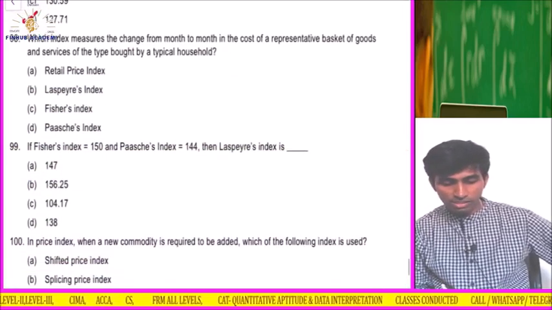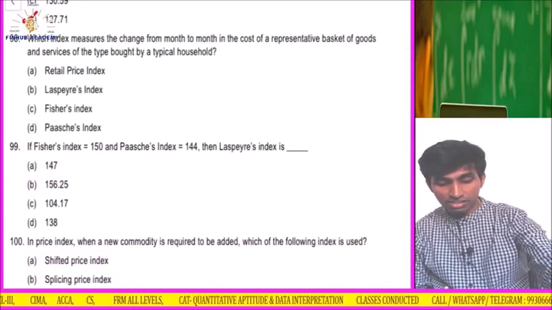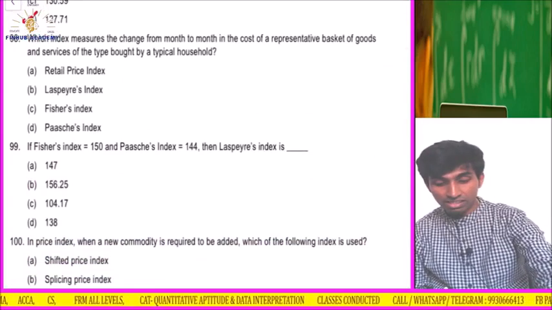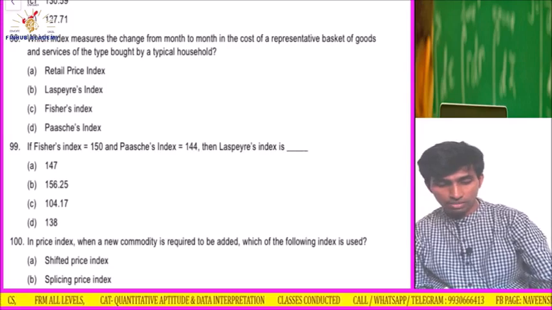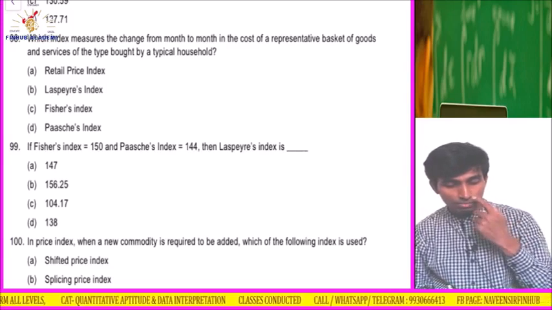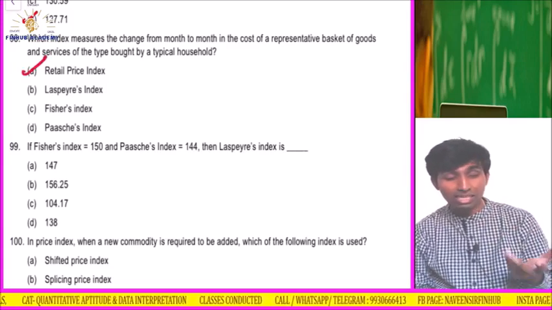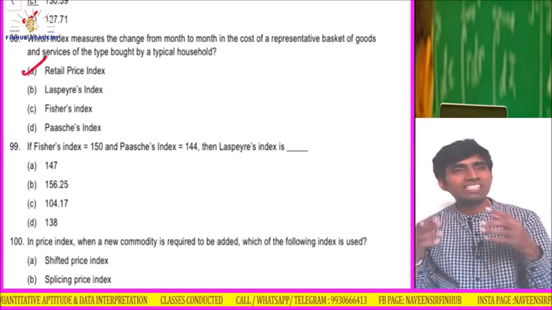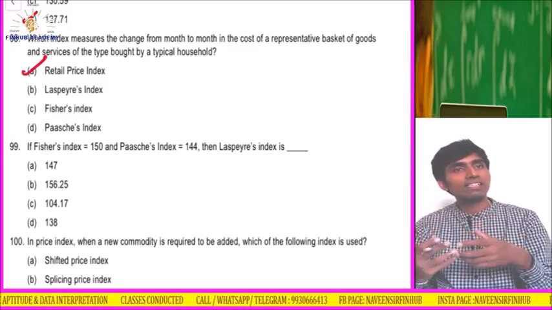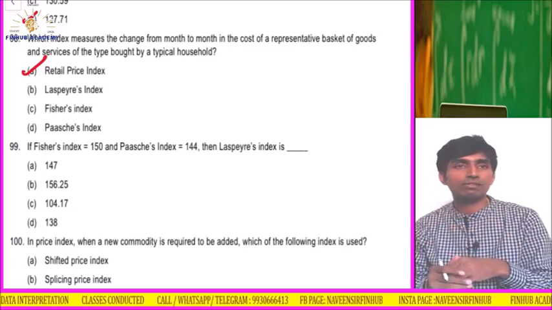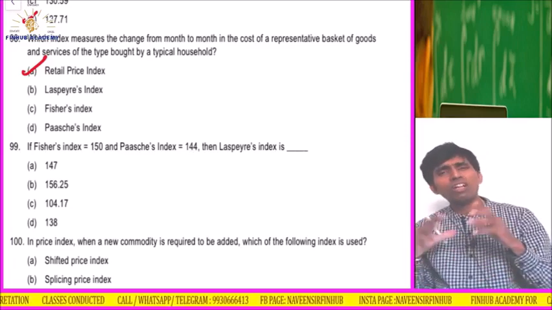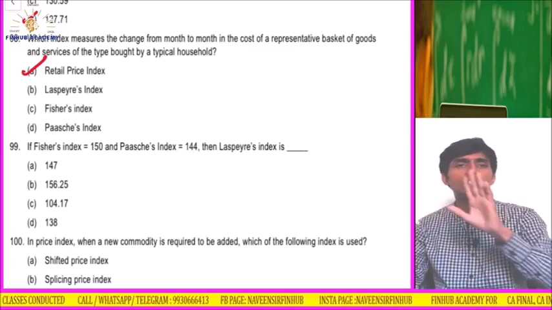Easy. Which index measures the change from month to month in the cost of the representative basket of goods and services of the type bought in the typical household? That is the retail price index. This was theory. The retail price index takes the change from month to month, and it is representative of all the goods and services used at a typical household.